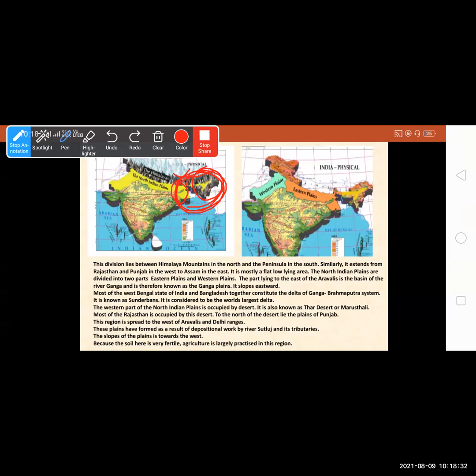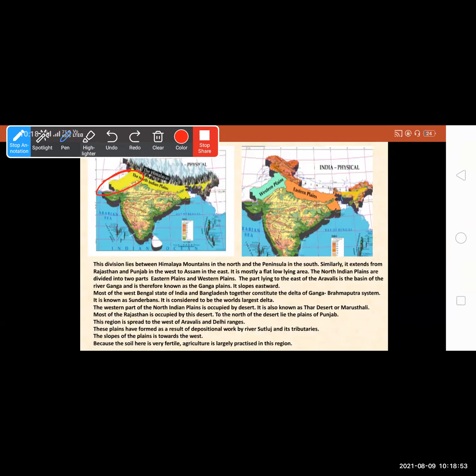The western part of the North Indian Plains is occupied by desert. It is also known as the Thar Desert or Marusthali. Most of Rajasthan is occupied by this desert. This western part I'm talking about.